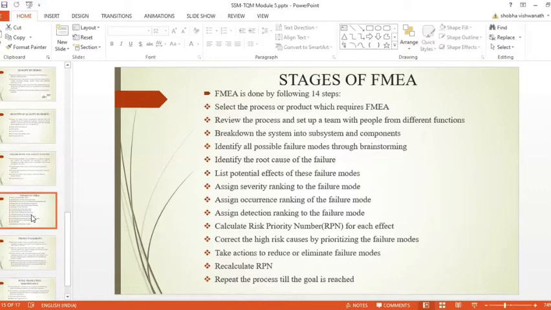Fifth step, identify the root cause of the failure. A Pareto chart can be used to identify the root cause of the problem.